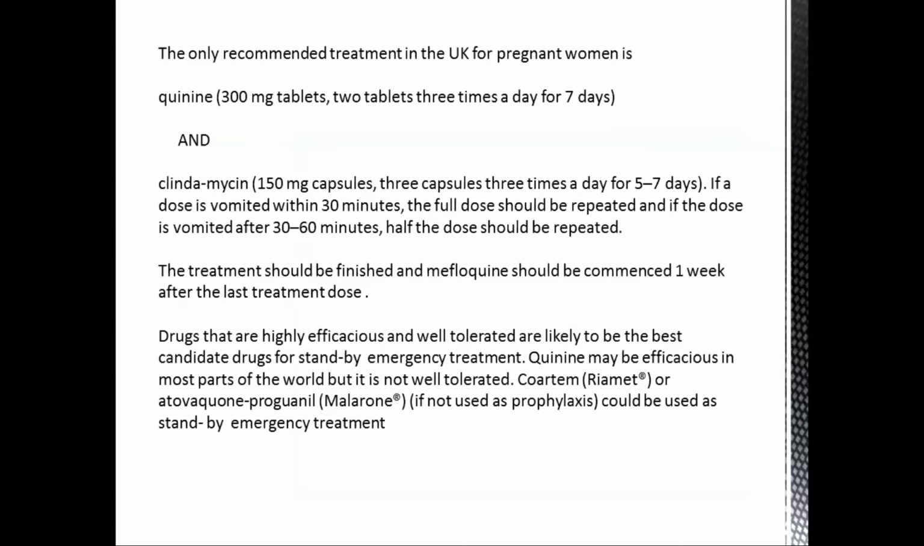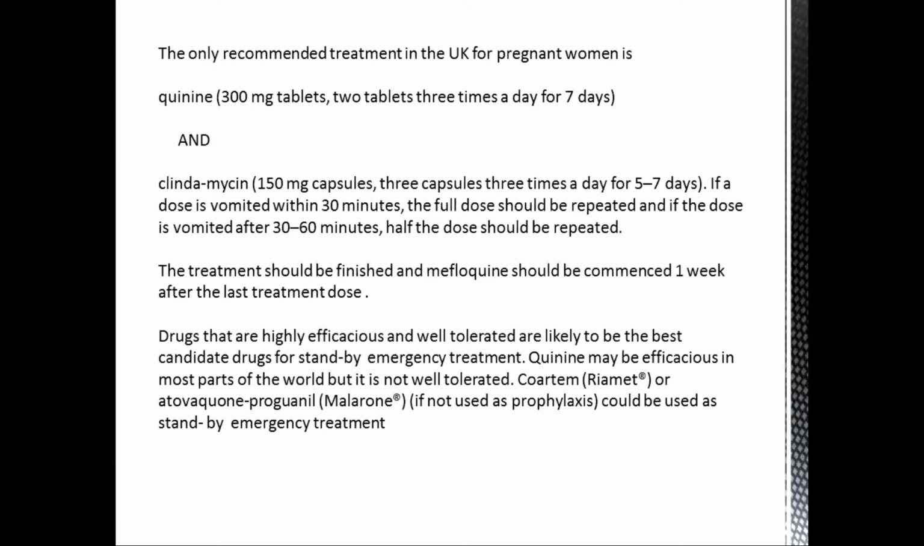Thank you. So if the woman is pregnant and she needs treatment, the treatment of choice will be quinine. If quinine is not suitable for her, then the next choice will be Coartem or Malarone, if it is not used as a prophylaxis, in cases of standby emergency treatment. Am I clear to all of you, or do you want me to repeat or clarify any point before we move ahead with the next guideline?